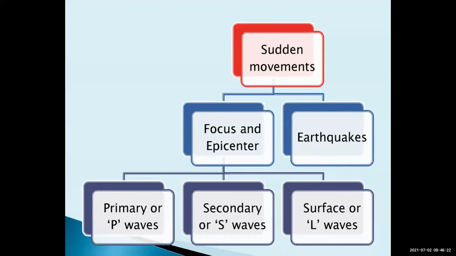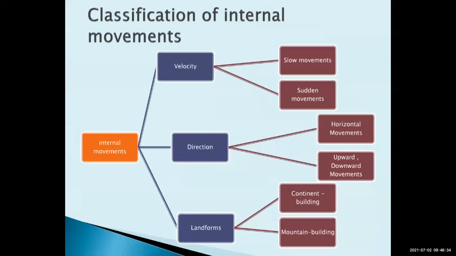Okay, so now we are done with that. We saw the block mountain, fold mountain, fault mountain, everything. Now we are moving on to velocity. In velocity, we have done slow movement. Now we are going to learn the sudden movement.